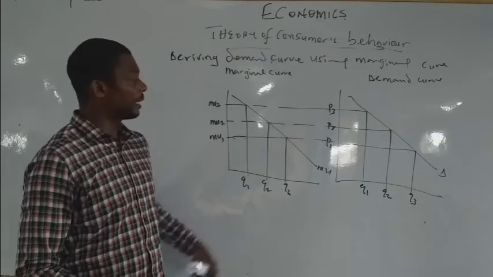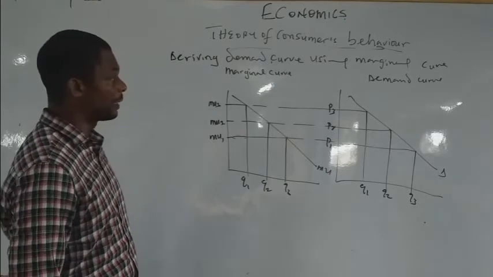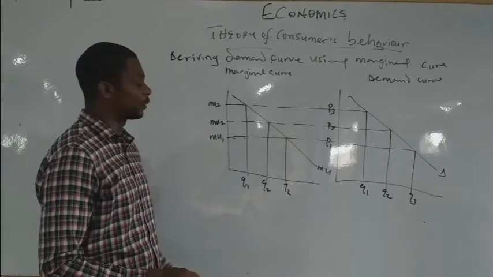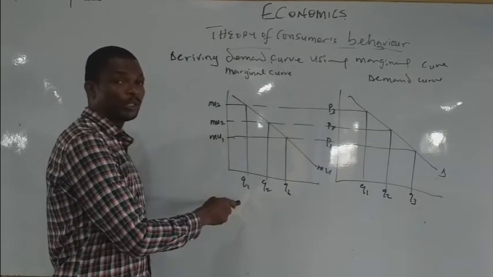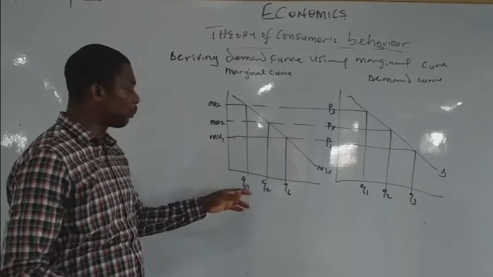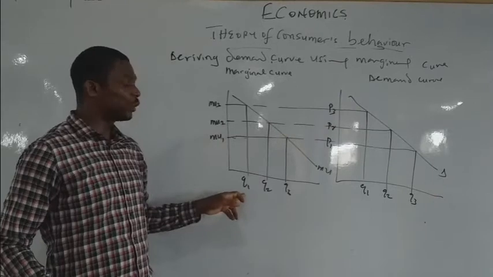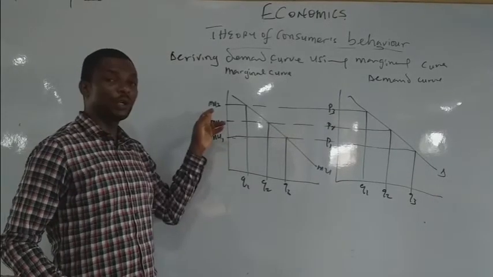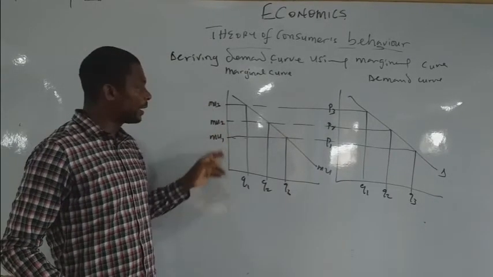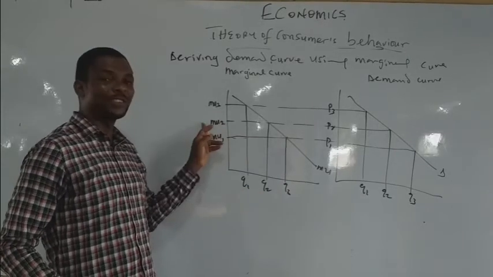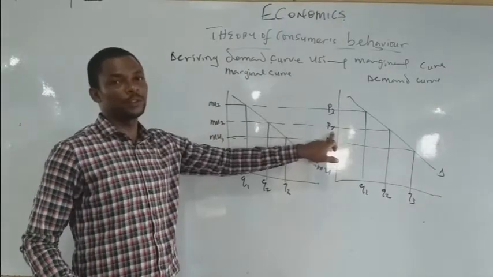Now, when you look at the diagram on the board, you observe that at MU3 is where you have the highest level of satisfaction in the first commodity. So consumers will be willing to pay P3 for the first unit of the commodity when the satisfaction is what? Higher. So when the consumer decides to buy the second unit, what happens to the satisfaction? It tends to decline. What happens to the price? It also tends to decline.